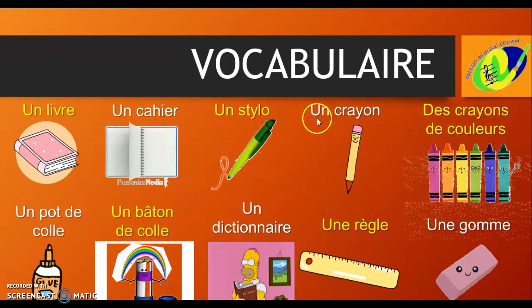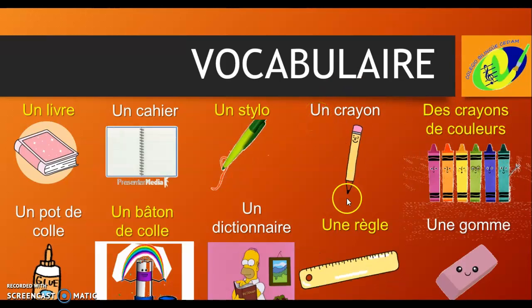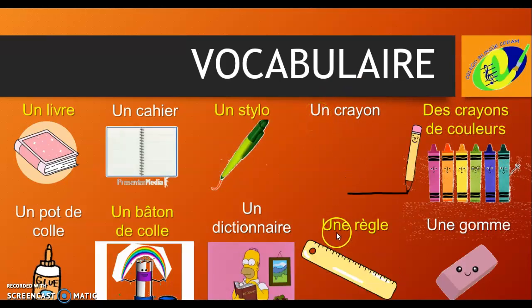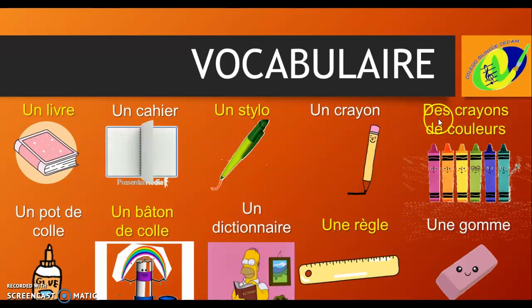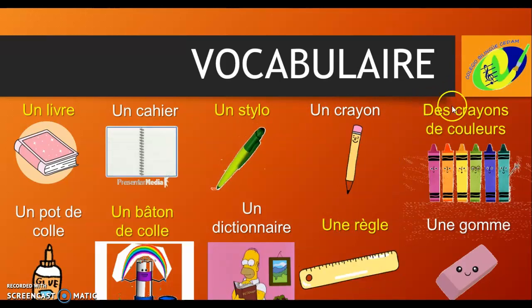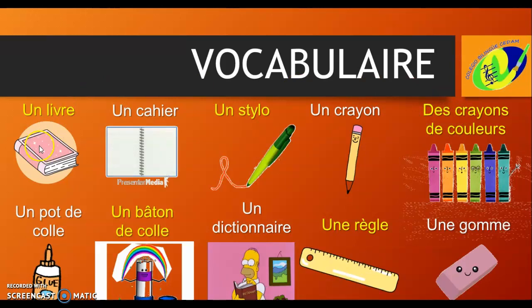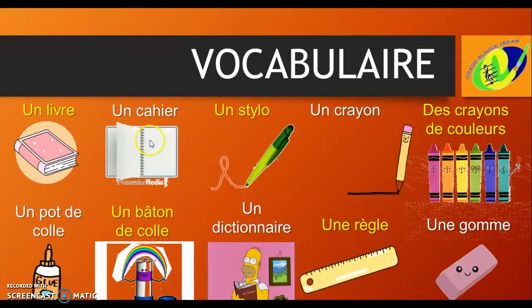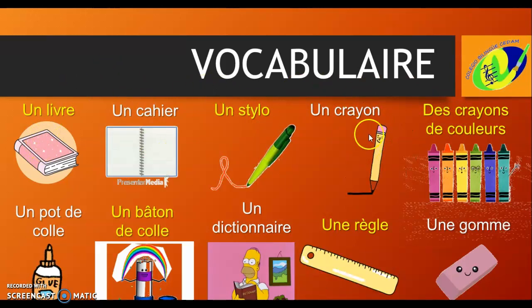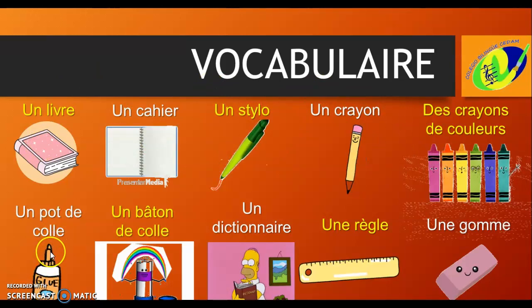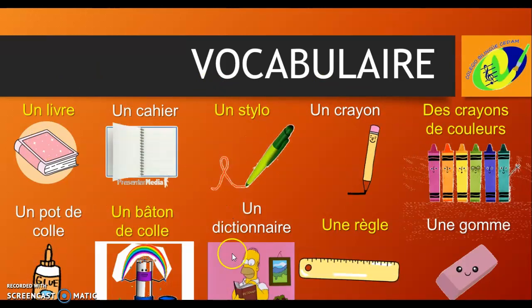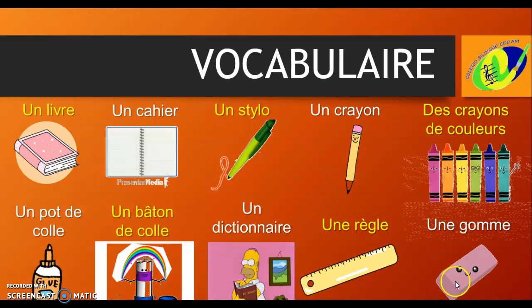So we have un for singular masculine, une for singular feminine, and des for plural. Masculine or feminine, but plural. The meaning of this vocabulary, we have a book, a notebook, a pen, a pencil, crayons, glue, stick glue, dictionary, ruler, and eraser. Let's continue with more vocabulary.